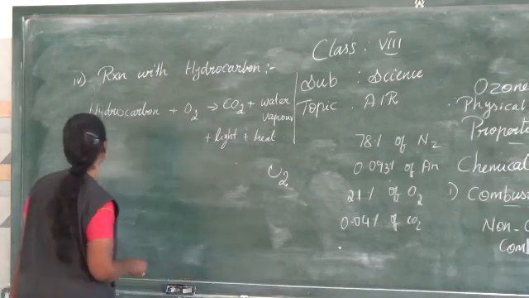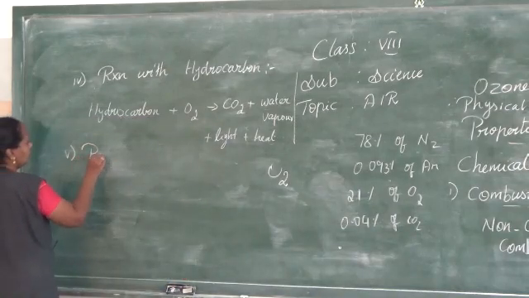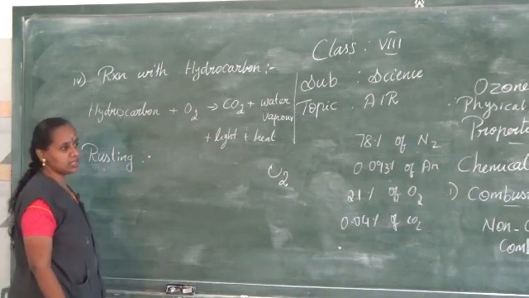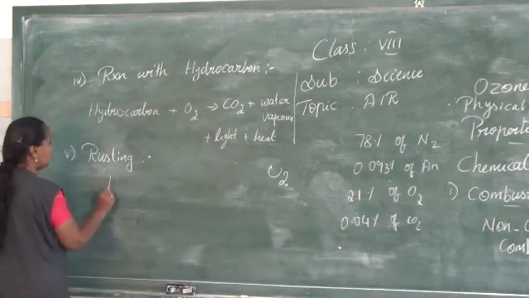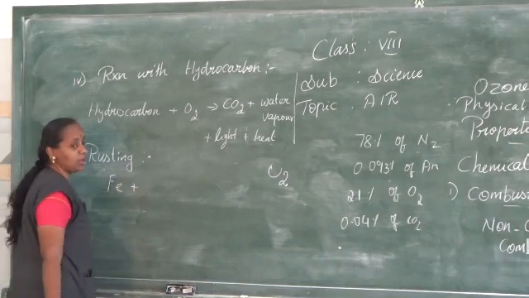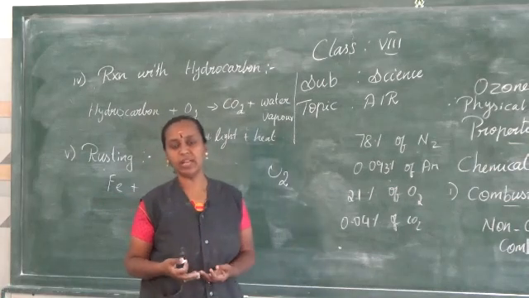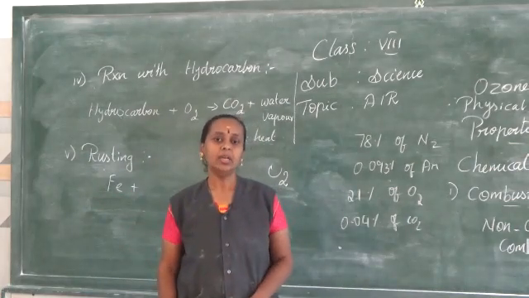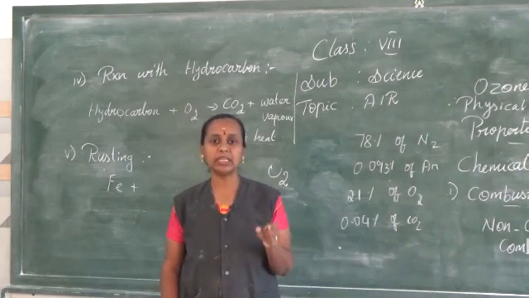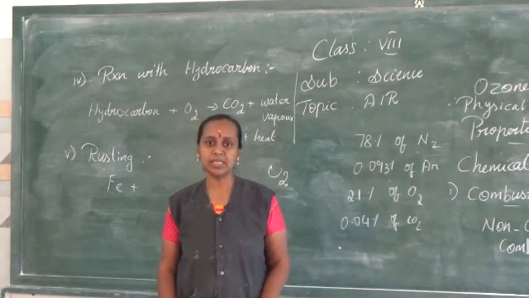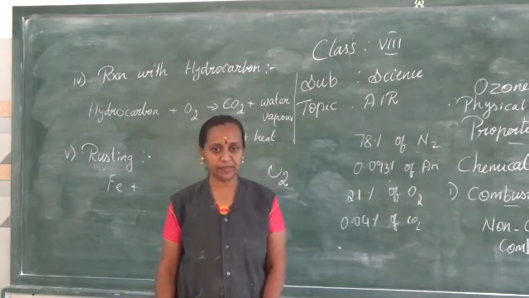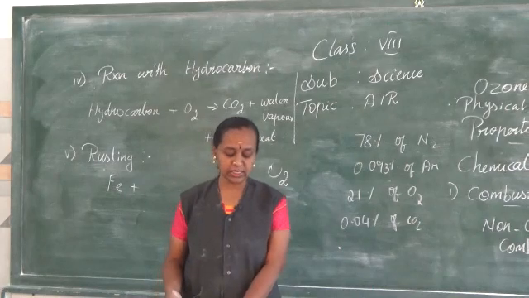The next, the fifth reaction, is rusting. We studied rusting in our lower classes. When iron reacts with oxygen in the presence of moisture, that is, when iron reacts with the oxygen present in the atmosphere in moist conditions, it produces a brown layered substance called rust. We call it ferric hydrated oxide, and that is rust.